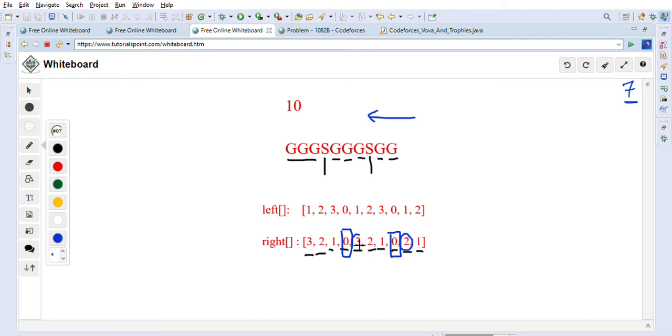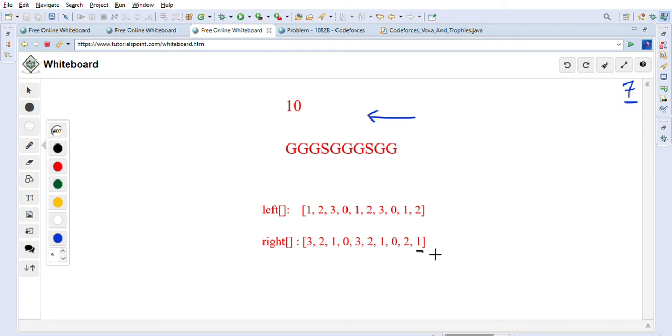Here also, when I look on the right side, it will tell me how many consecutive G's are there on the right side of this S. So if I am choosing this silver trophy, there are 2 consecutive G's. So this is what the left and right arrays will tell us. So let's remove this coloring. We formed the left and right arrays.